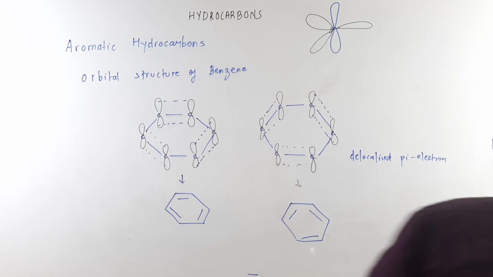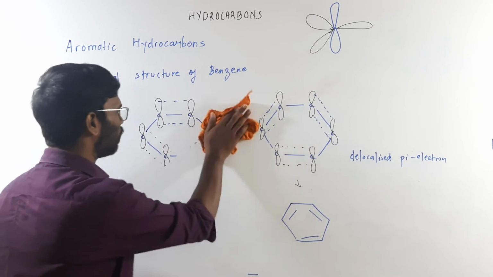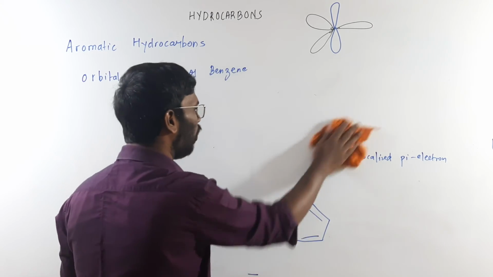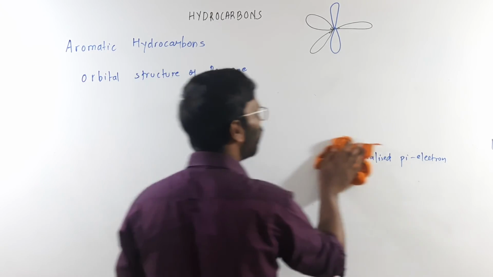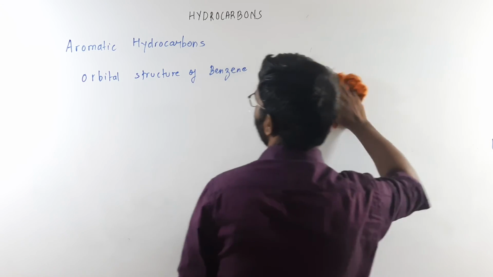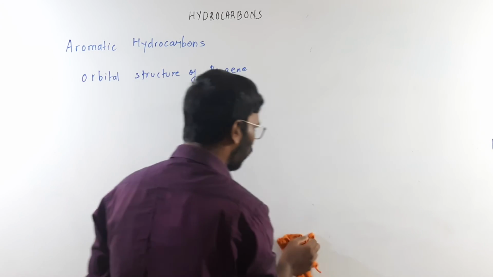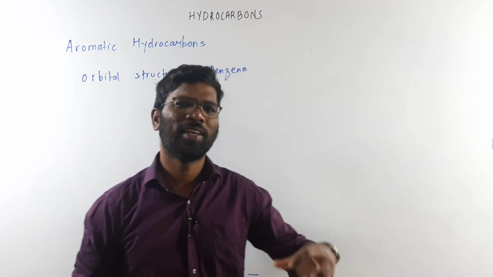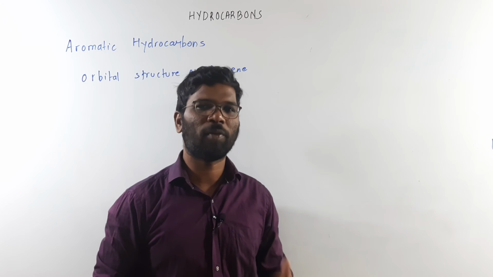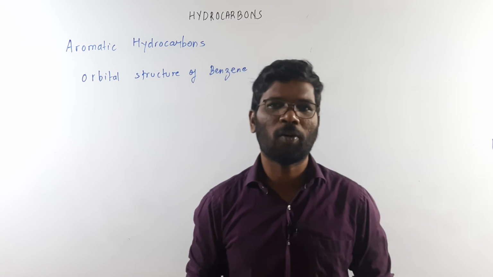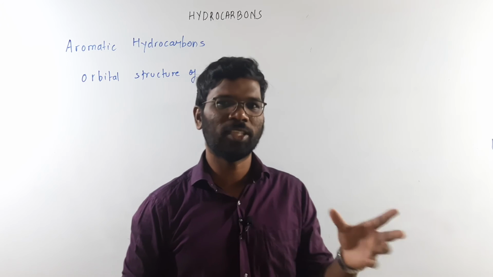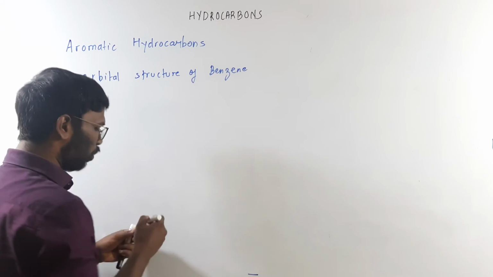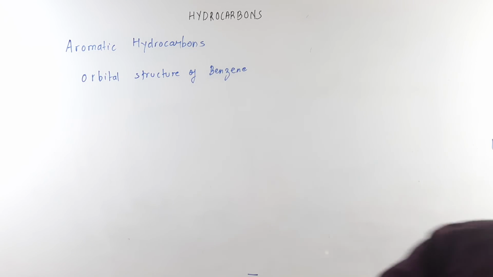Further, finally, we come to the conclusion of resonance. What is the meaning of resonance? When one molecule cannot be defined by one structure, all the properties of the molecule cannot be defined by one structure, then we can take the help of more than one structure, and that is what we call resonance. So the resonance structure of benzene was this.